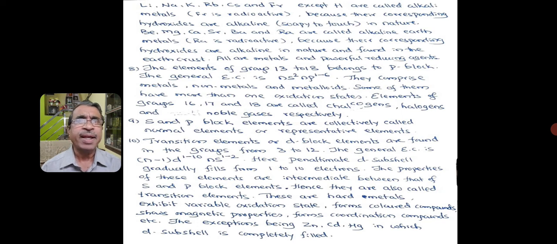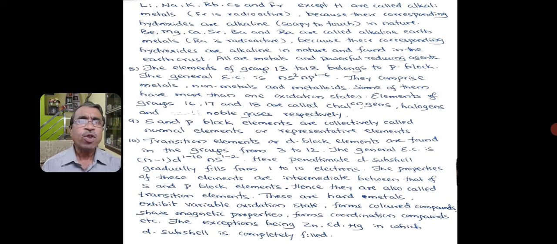Of course, here radium is radioactive. These elements are called alkaline earth metals because their corresponding hydroxides are alkaline in nature, that is soapy to touch, and these are found in the earth's crust. All the s block elements are powerful reducing agents because they undergo oxidation readily.